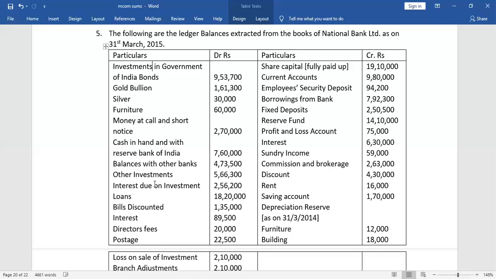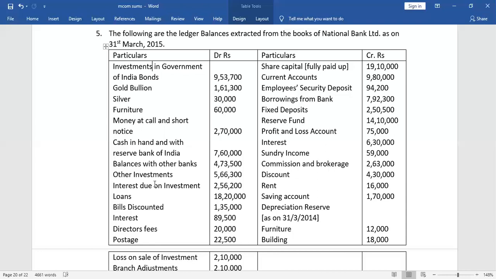So bills discounted is again advances. Loans, overdraft facility, cash credit facility, bills discounted, everything comes in the advances schedule number 9.